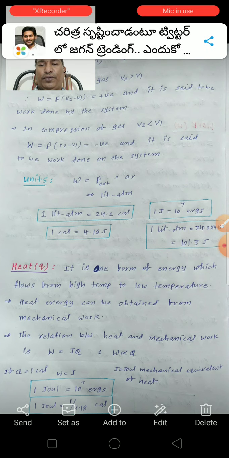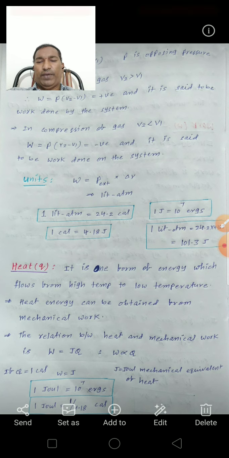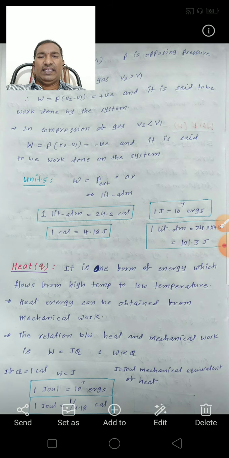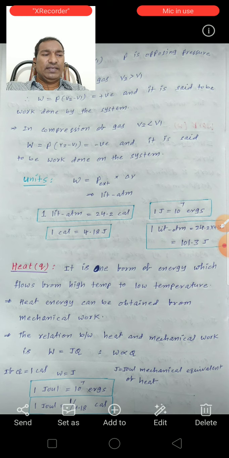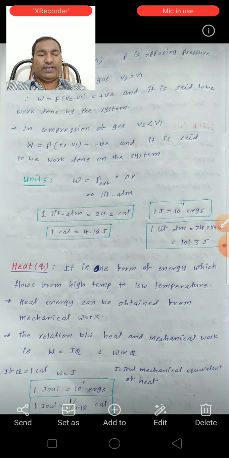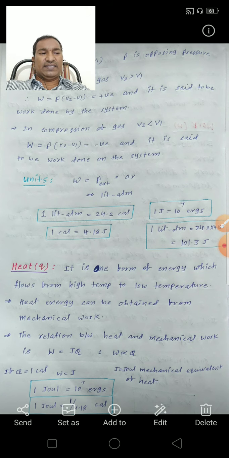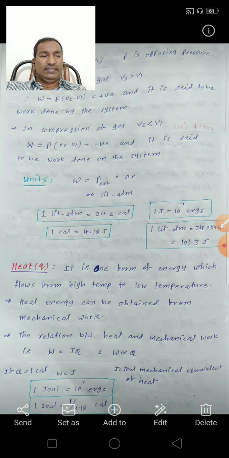So if Q is equal to 1 calorie, then W is equal to J. 1 joule is equal to 10 to the power of 7 ergs. 1 joule is equal to 1 by 4.18 calories. This is the definition of heat: it is one form of energy which flows from high temperature to low temperature. It is the transfer of energy that results from a temperature difference between a system and its surroundings.